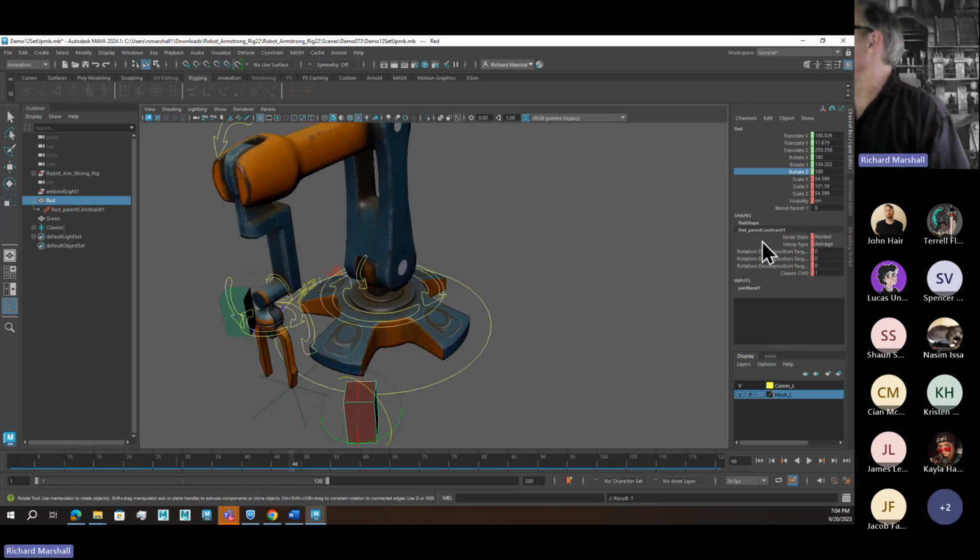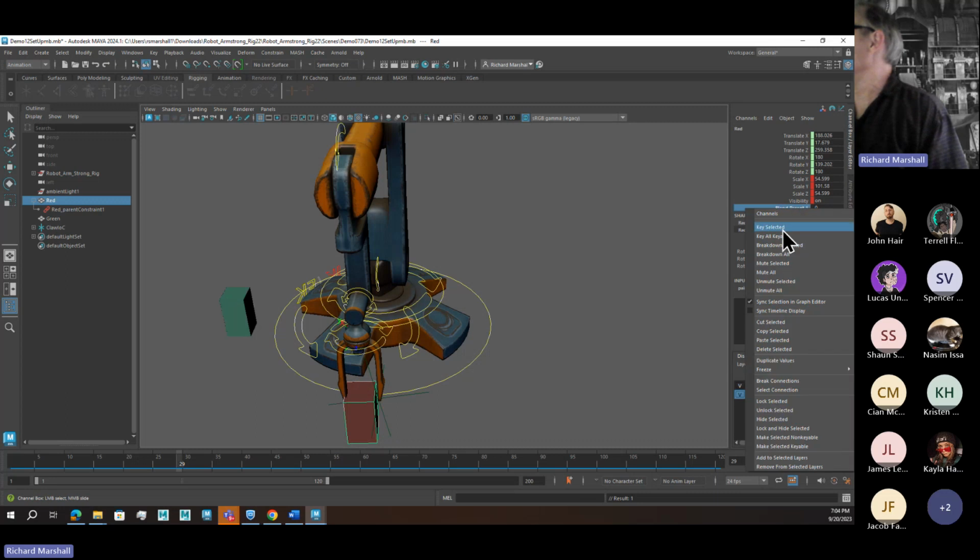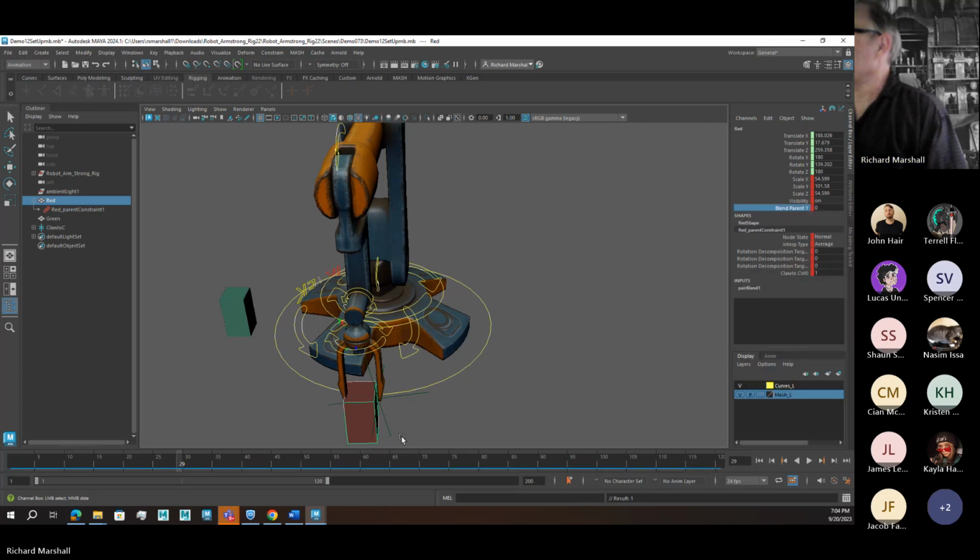That is because this blend parent is the amount of weight being attributed to this parent constraint, and right now there is no weight being attributed to it. So that's at frame 29. I want that turned off, so I'm going to right click here and key selected.